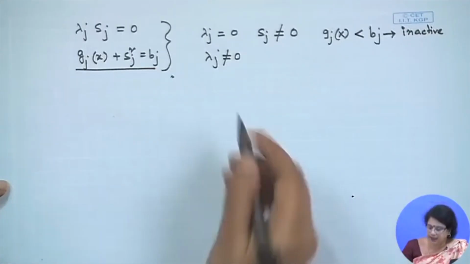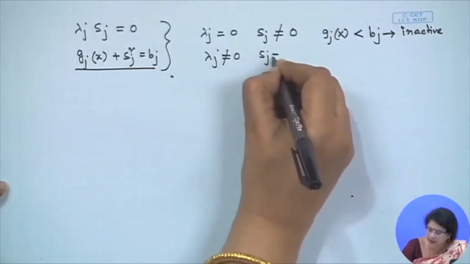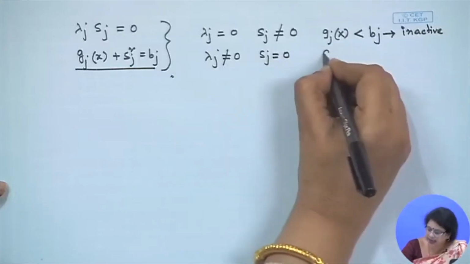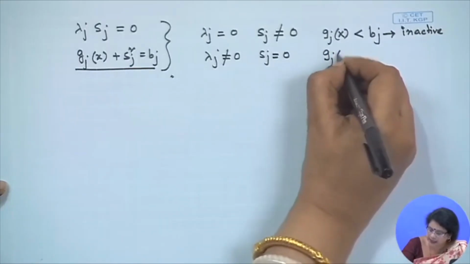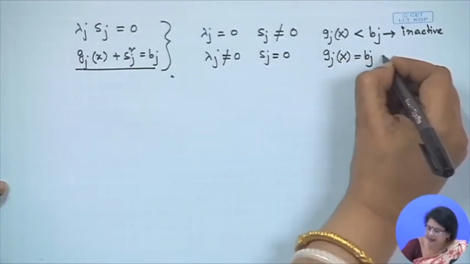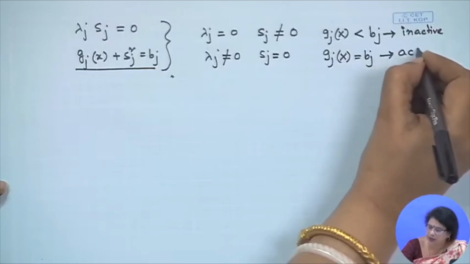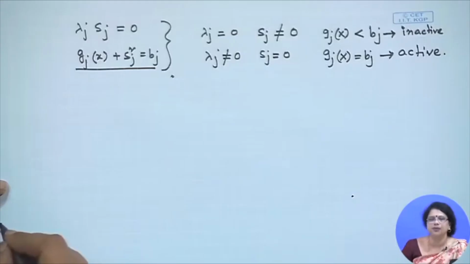Just see the other way. If lambda j is not equal to 0, then Sj is equal to 0. Then what exactly are we getting? If Sj is equal to 0, we get from here gj(x) equal to bj. That is why in this condition these are all the active constraints. Alright.